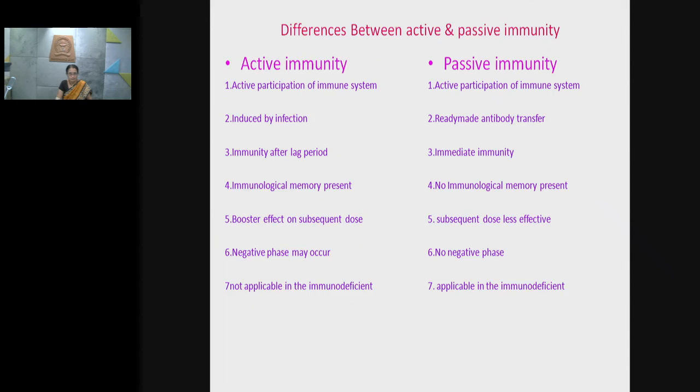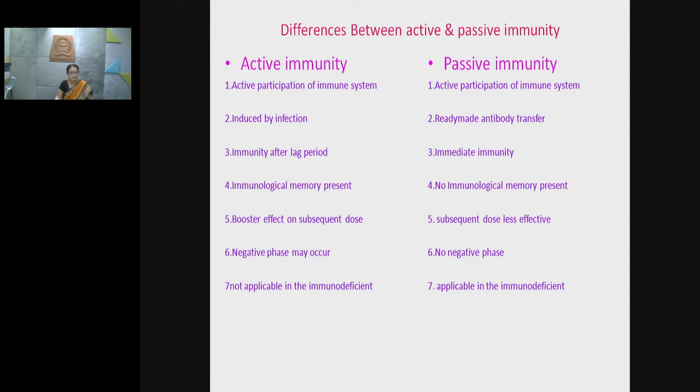Now, as previously we were discussing about the active and the passive type of immunity, which are the subclasses of acquired immunity, there are the differences between active and passive immunity similarly. Active immunity shows that there is the active participation of immune system.